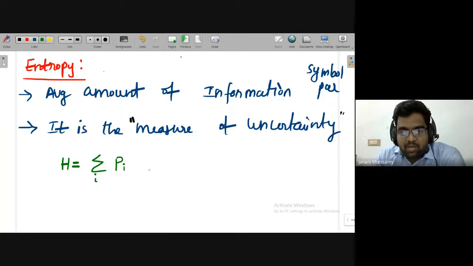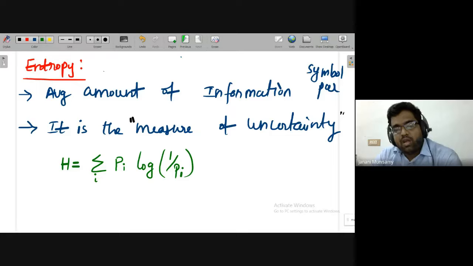So H is equal to summation Pi log of 1 by Pi, is the formula for entropy. Multiply the probability of a particular event with the log of the inverse probability value. Similarly, you do this for all the events, then finally you add everything.